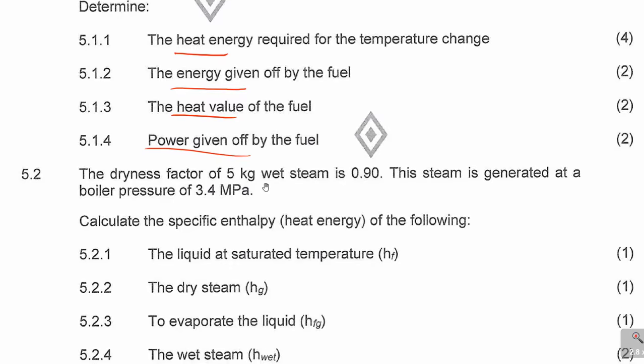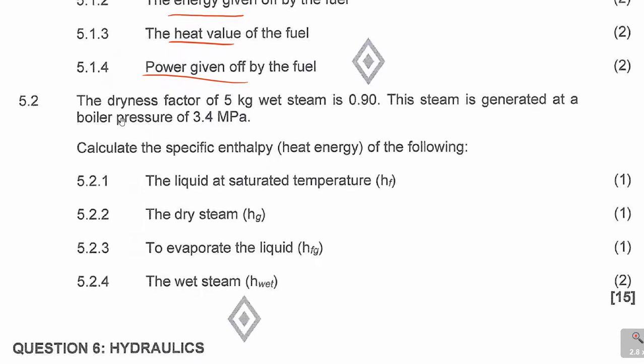Then 5.2 is a continuation of question 5, which says the dryness factor of 5 kg of wet steam is given. Here they're dealing with wet steam, and the steam is generated at a boiler pressure of 3.4 megapascals. Then calculate the specific enthalpy heat energy of the following. These are also common formulas that you need to use, based on the steam tables of water, so you can use that.